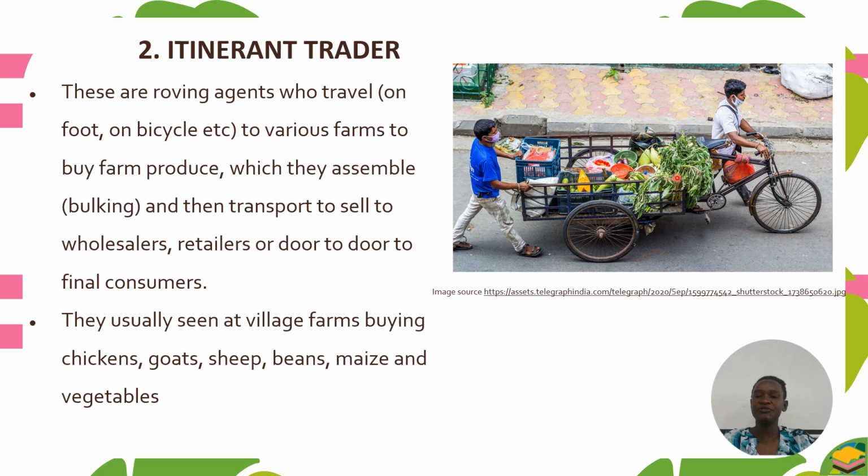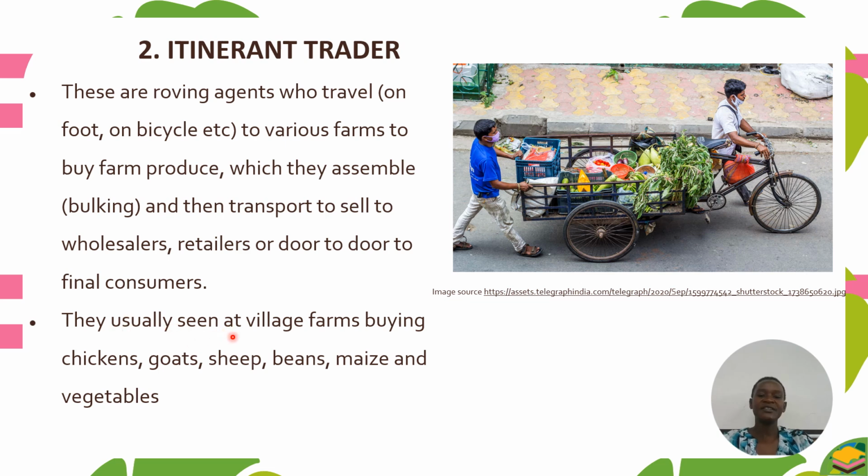If you look at the picture, it shows that this itinerant trader will be selling the farm produce door to door to the final consumer. But sometimes the same trader will assemble the products in large quantity and sell to either the wholesaler or the retailer, who will later sell them to the final consumer.